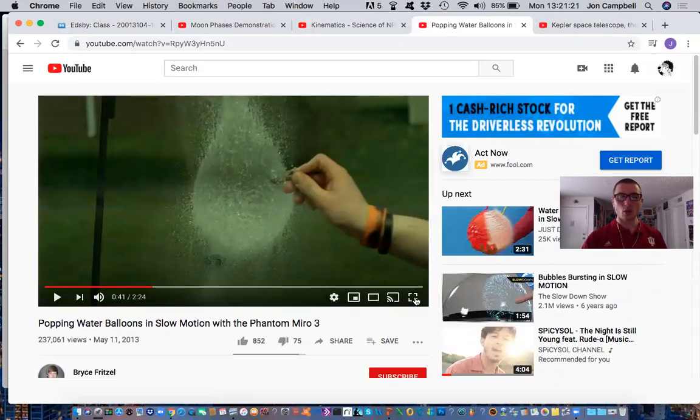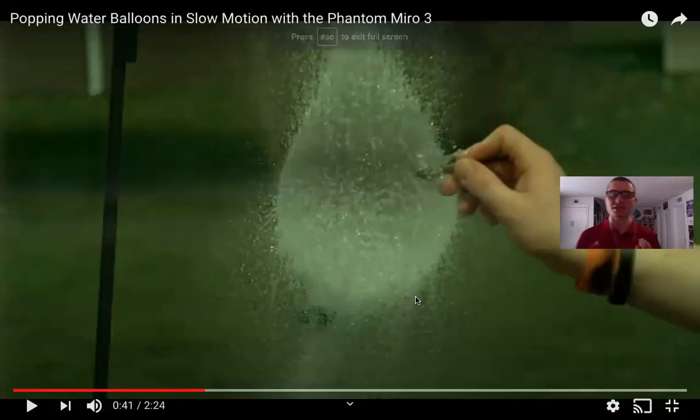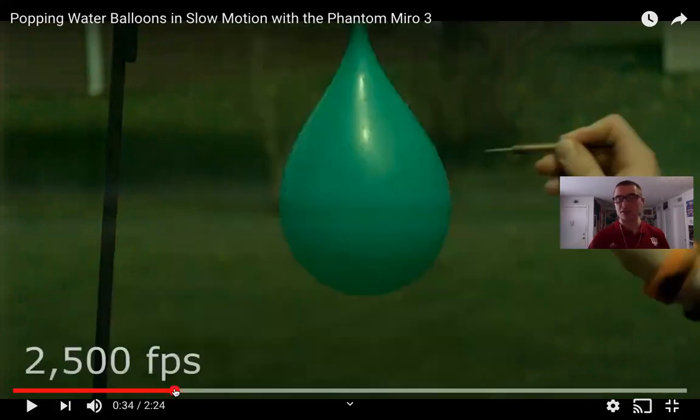Now we're going to see a water balloon here, and again, this is resistance to change. You're going to see a slow motion popping of a water balloon, and you'll see inertia in play here, because even though the water is immediately being released from the water balloon, you're going to see the water itself start to change shape, right? Start to change shape, but resist that change initially. We call that inertia. Let's go ahead and check that out here. You're going to see that on your own as well.